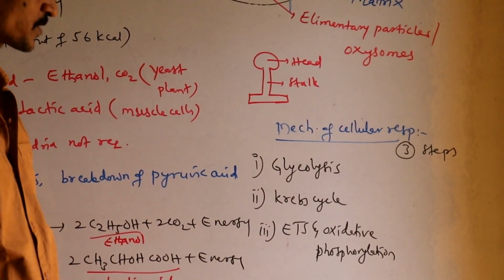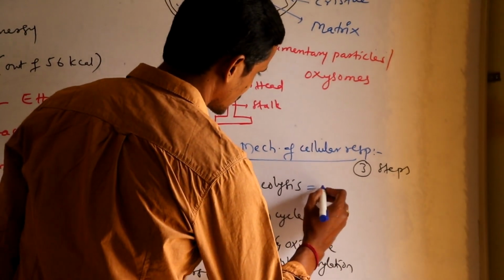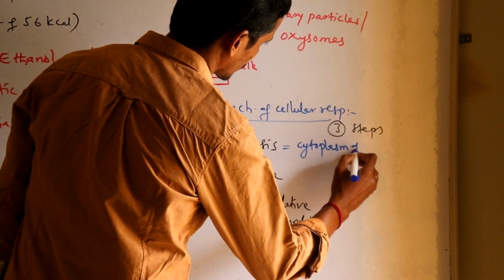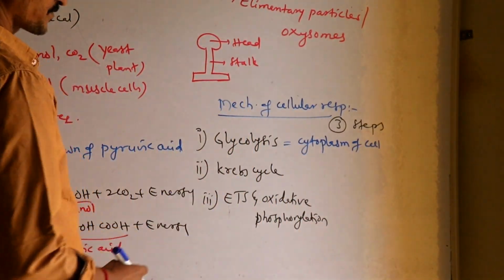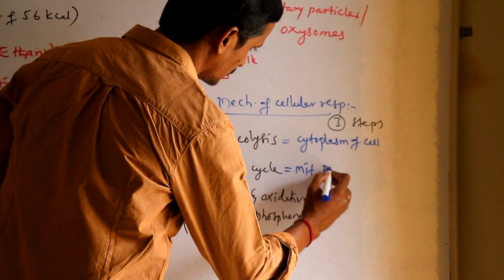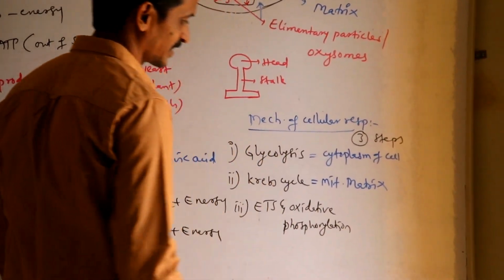Okay, so entire oxidation of glucose includes 3 steps, that is glycolysis, Krebs cycle, electron transport system, and oxidative phosphorylation. Glycolysis occurs in cytoplasm of cell, and Krebs cycle occurs in mitochondrial matrix.